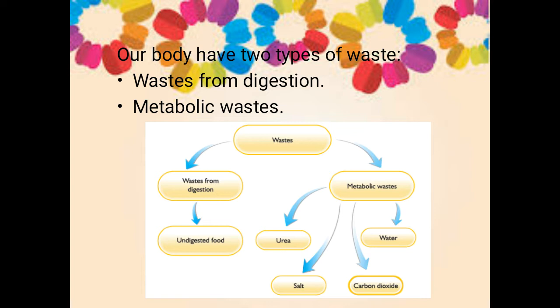Whereas metabolic waste are due to waste produced by some chemical process, that is chemical reactions. Such wastes are called metabolic wastes. Those wastes are carbon dioxide, urea, urine, excess water, salts, etc. These are the metabolic waste, whereas the solid waste are the waste from digestion.